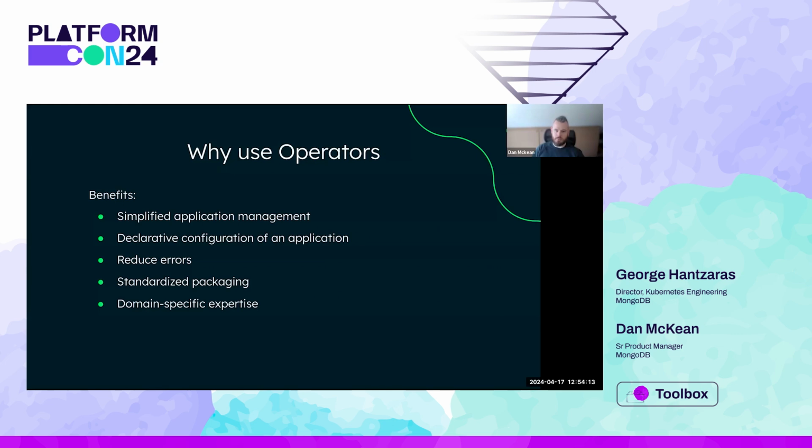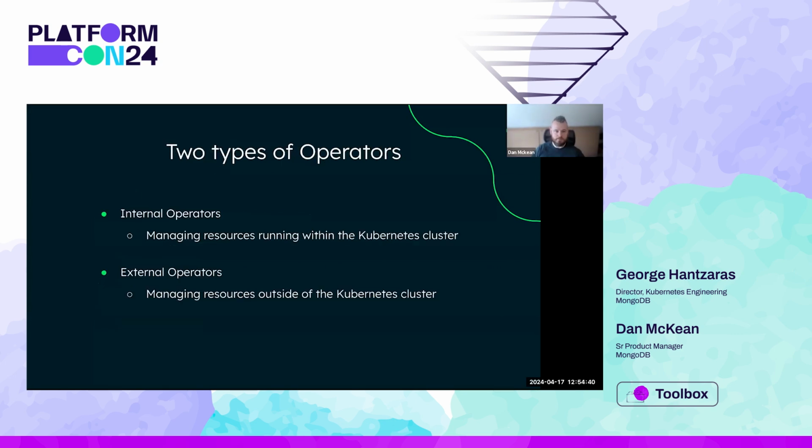Operators are designed with domain-specific knowledge and particular types of applications, for example, databases or messaging systems. This expertise ensures that the operator manages an application's intricacies. And there's a rich ecosystem of operators already for things like databases, such as MongoDB, monitoring tools, and other components, saving you the time and effort to learn how to run them in Kubernetes from scratch.